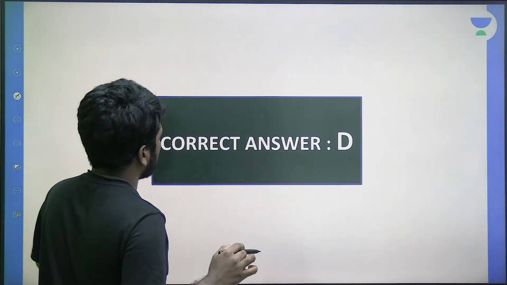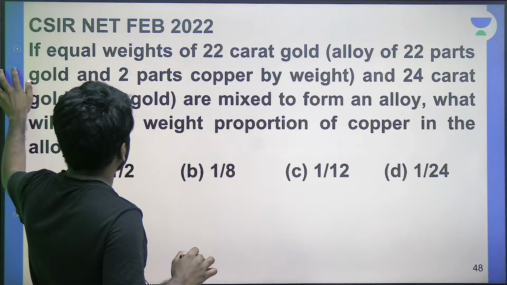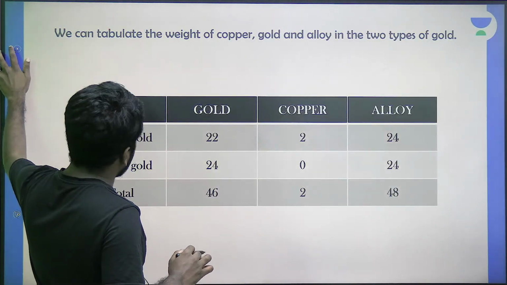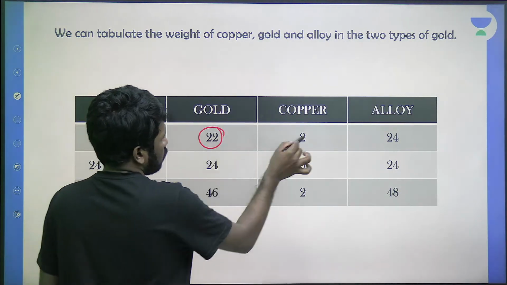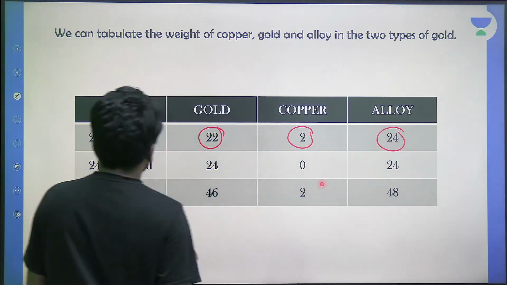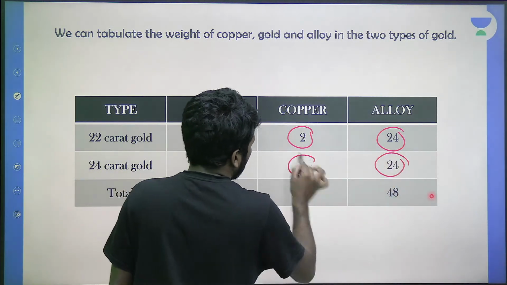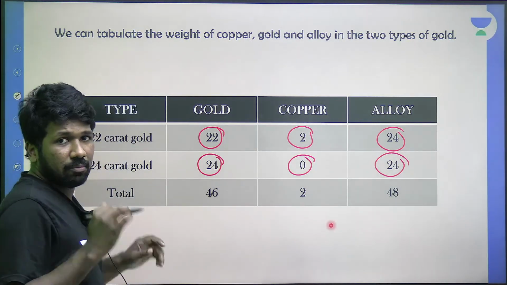So there is a 22 karat gold, there is 24 karat gold also. 22 karat gold means 22 parts are gold, 2 parts are copper out of 24 parts. 24 karat gold means 24 out of 24 parts are gold. Remaining 0 parts are copper. These two equal quantities are mixed, like 1 gram each.